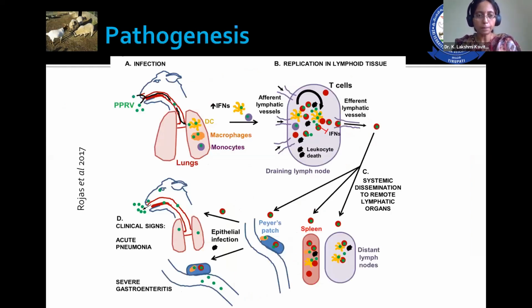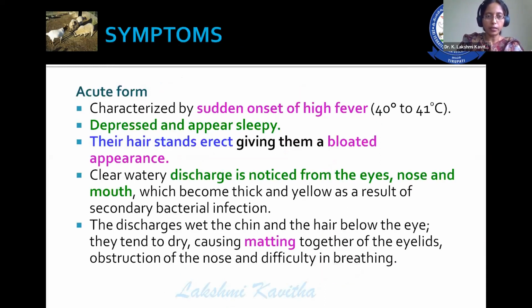Coming to the pathogenesis, entry of virus is by inhalation. From there, it is taken up by the antigen presenting cells to the draining lymph nodes. There, the virus multiplies and spreads to different predilection sites like distant lymph nodes, spleen, Peyer's patches, and gastrointestinal tract. The organism in the lungs leads to the respiratory clinical signs. In the gastrointestinal tract, in turn, it leads to gastroenteritis, whereas in lymph nodes and other lymphatic organs, it causes enlargement of these organs. This is in brief about the pathogenesis of this virus.